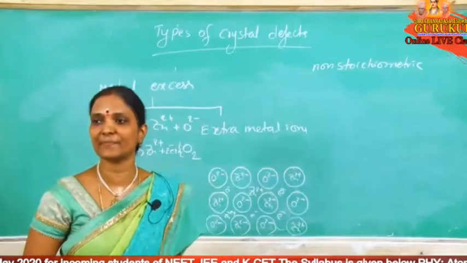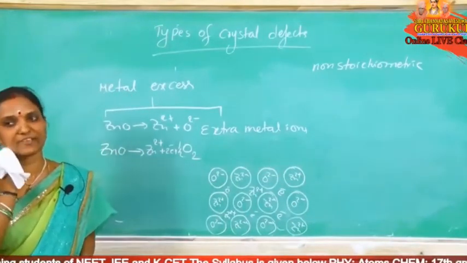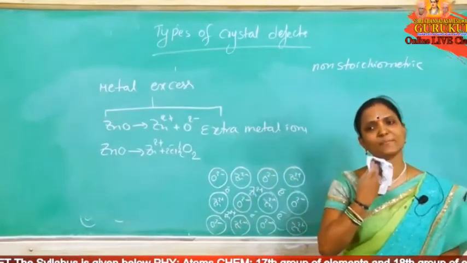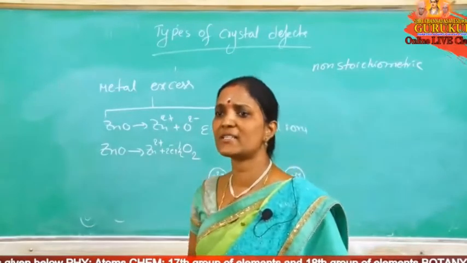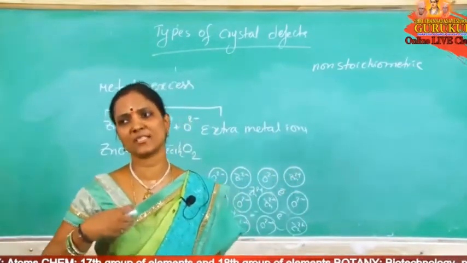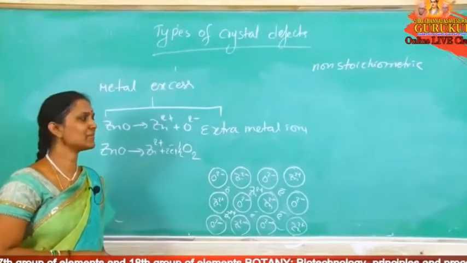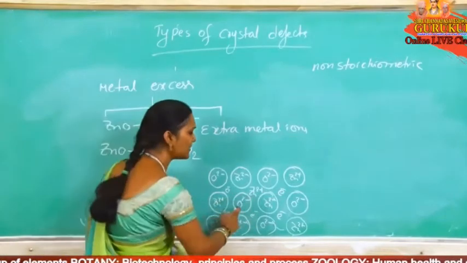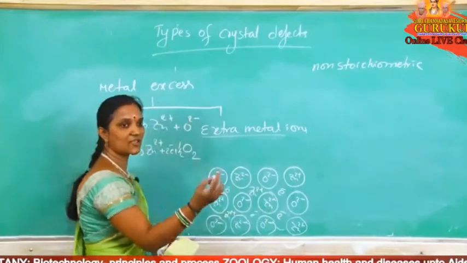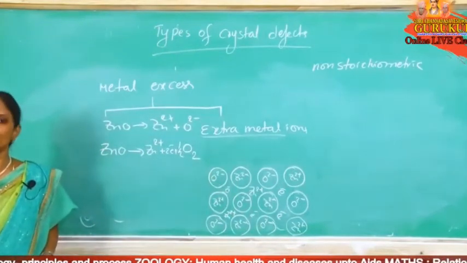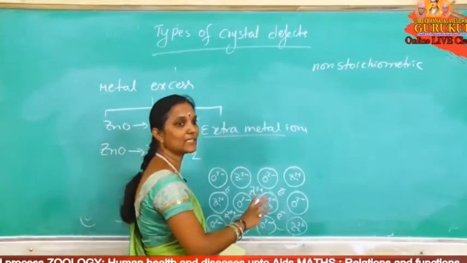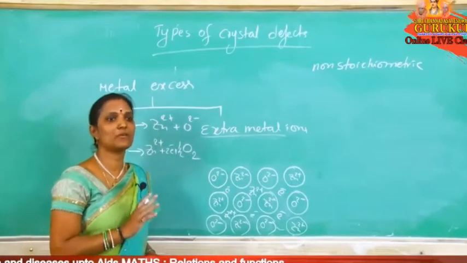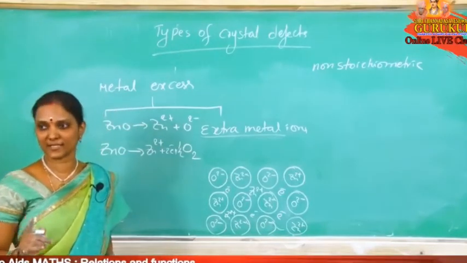The given options are metal excess defect, metal deficiency defect, Schottky defect, Frenkel defect. Answer is a metal excess defect. In the metal excess options, extra metal ions in interstitial voids or missing of anions from original lattice sites are given. Missing of anion, anions eliminated, but that we can't mark. Extra metal ions occupy interstitial voids, because the defect is extra metal ions in interstitial voids and free electrons also there to maintain the electrical neutrality. That's why hot zinc oxide is yellow and cold zinc oxide is white. Answer is metal excess defect.